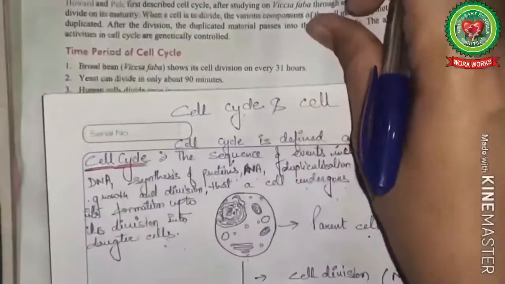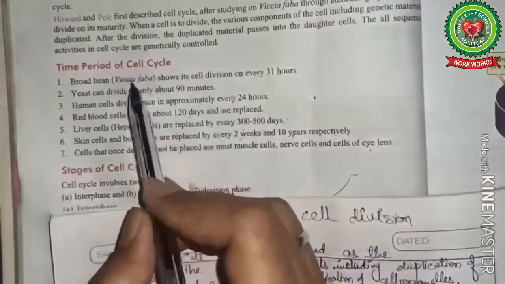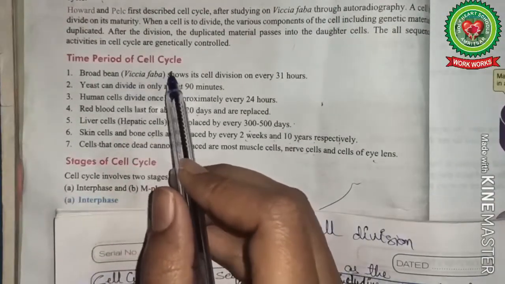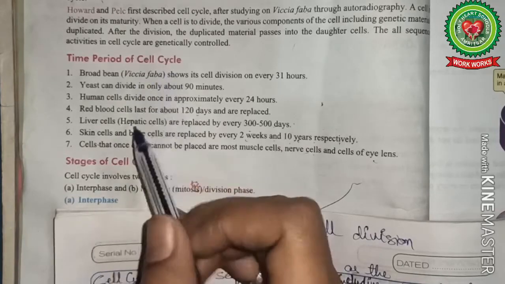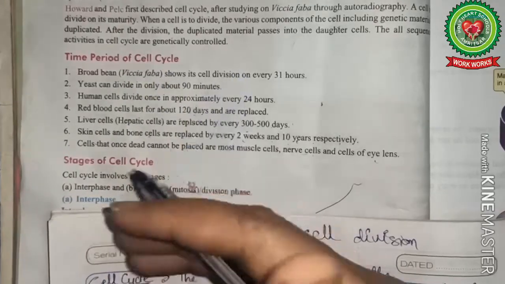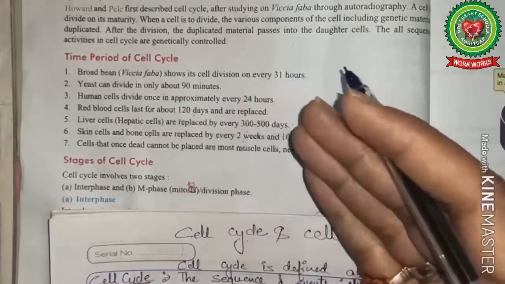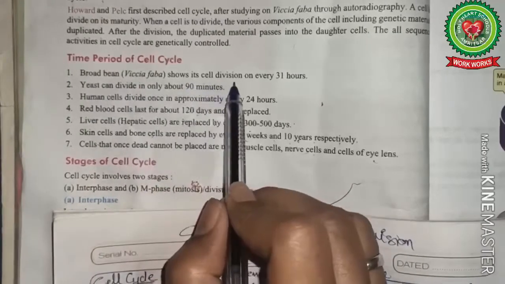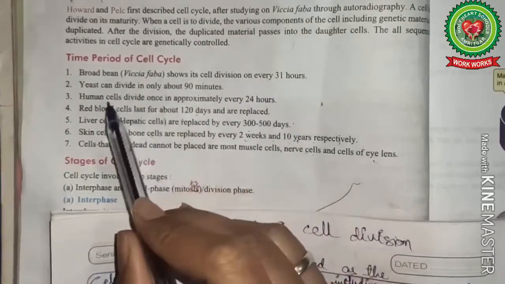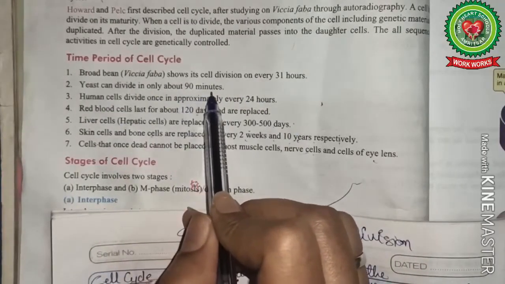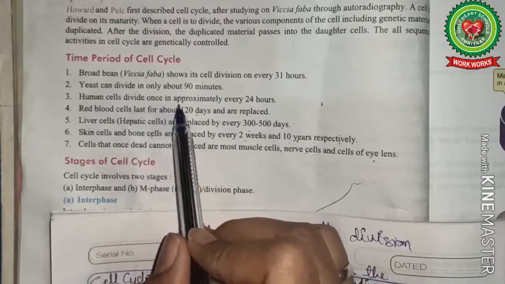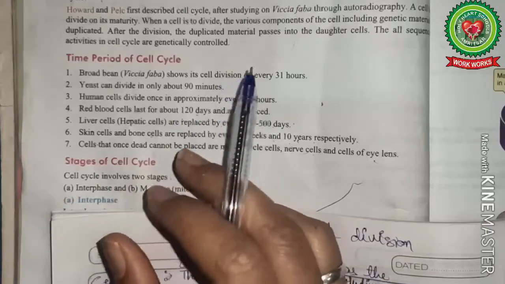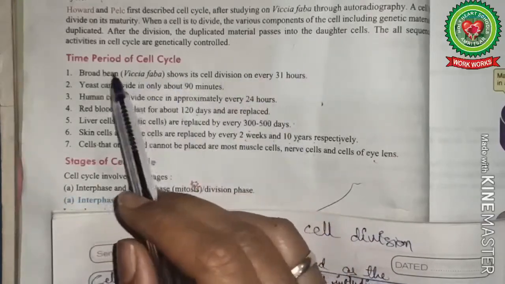Now, there are different time durations of cell cycles according to the cell. The time period of cell cycle differs from cell to cell, and in the same organism even there are different kinds of cells which have different time periods of cell cycle. For example, broad beans show division every 31 hours. Yeast can divide in only about 90 minutes. Human cells divide once in approximately every 24 hours, and in humans only there are a variety of cells which have different time periods of cell cycle.